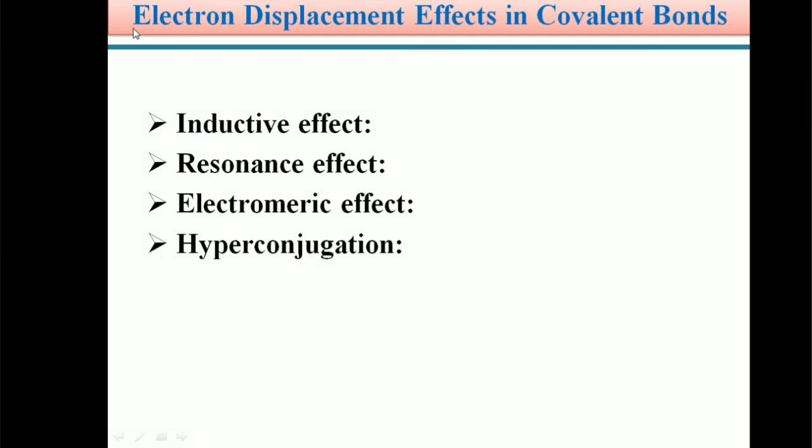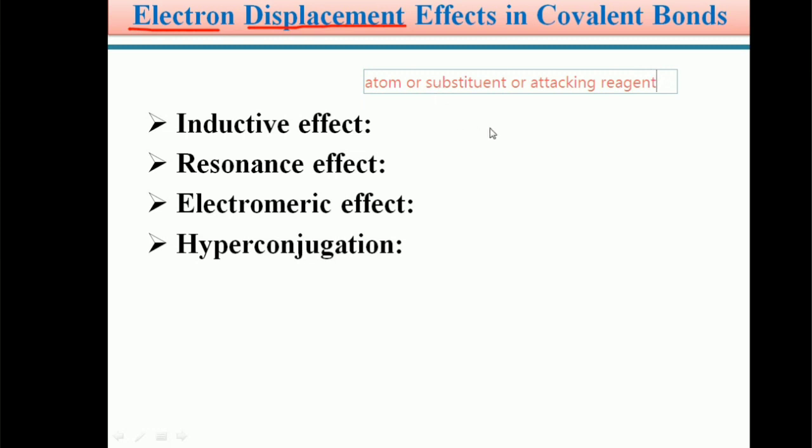Generally, the electron displacement in an organic molecule may arise by the influence of an atom which is present in the organic molecule, or by the influence of a substituent, since organic molecules may have substituents, or by the corresponding attacking reagent.